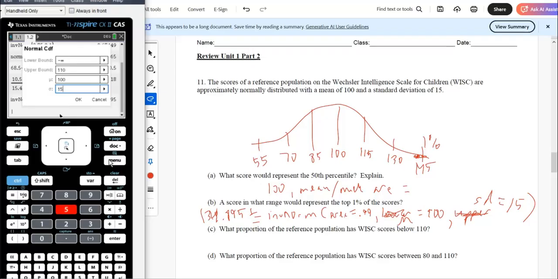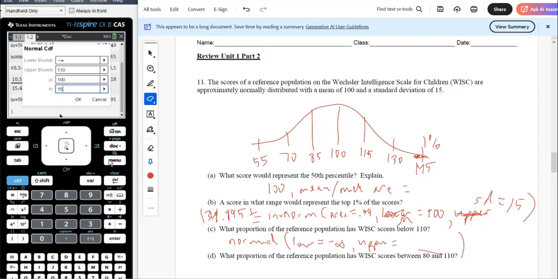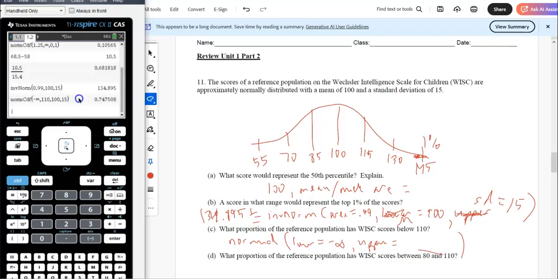And again, when you write out this command, you'd write norm CDF, and you'd say lower equals negative infinity, upper, and so forth. I'm not going to write it all out, but you get the idea. And the answer there is 0.747. So what proportion? 74.7%.